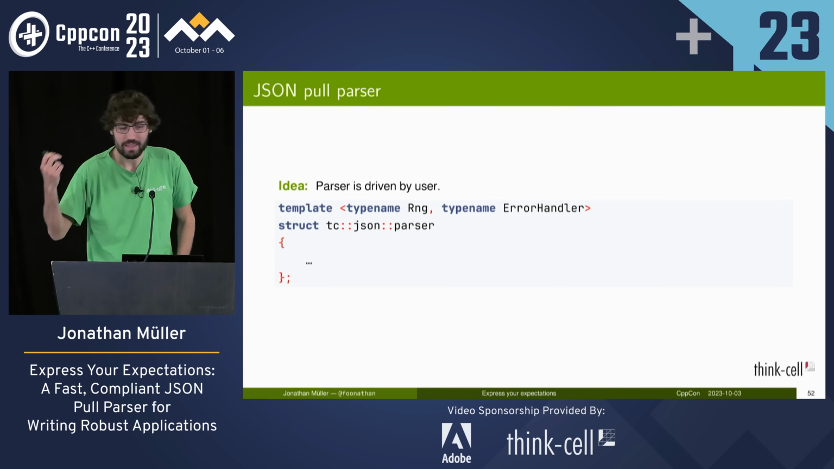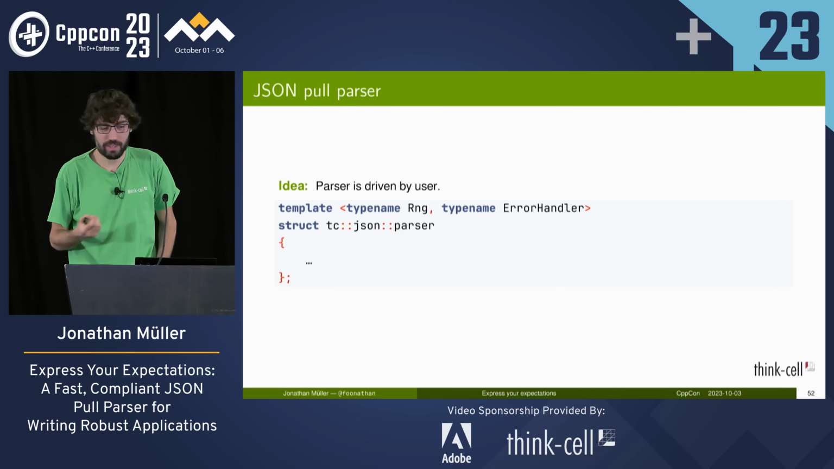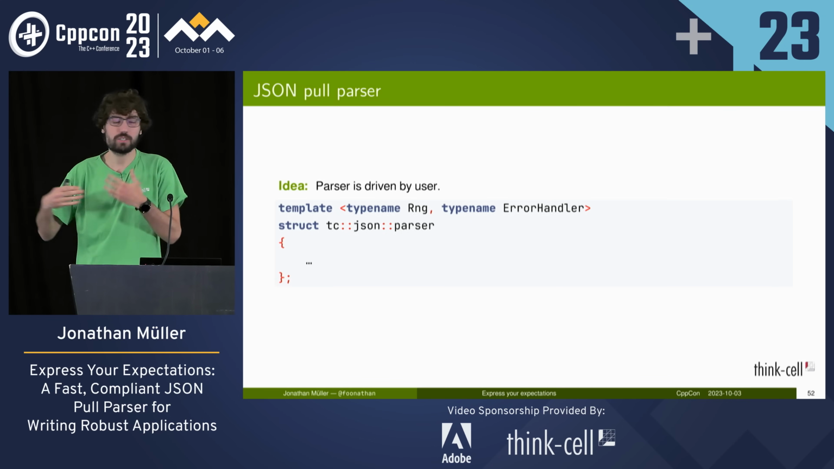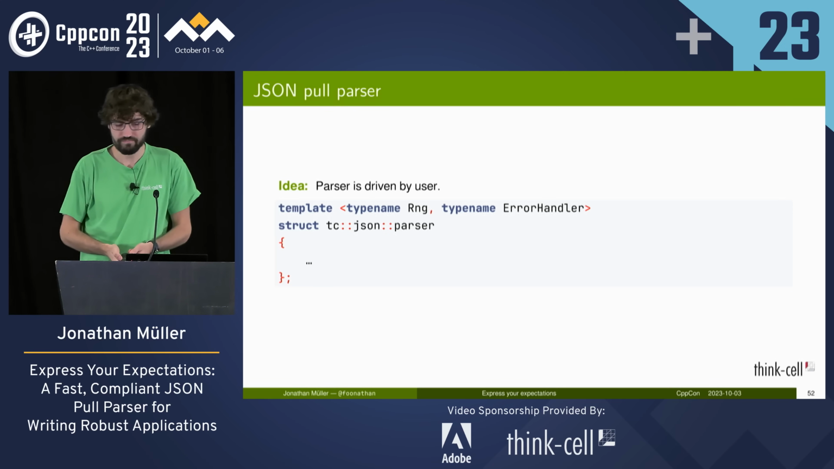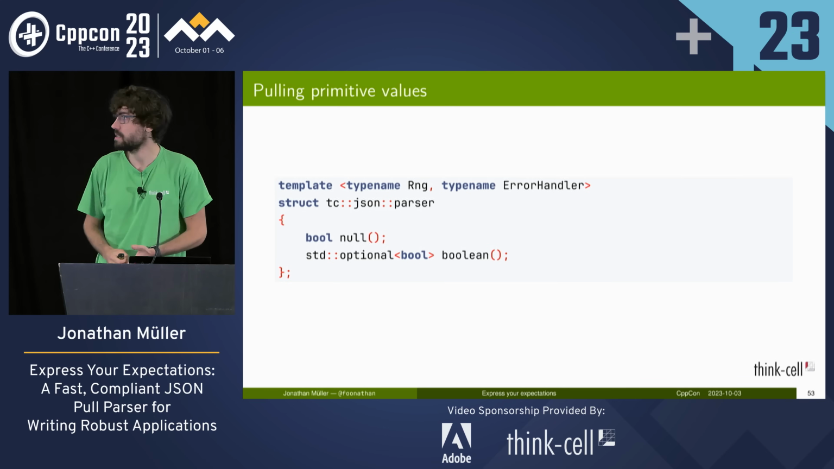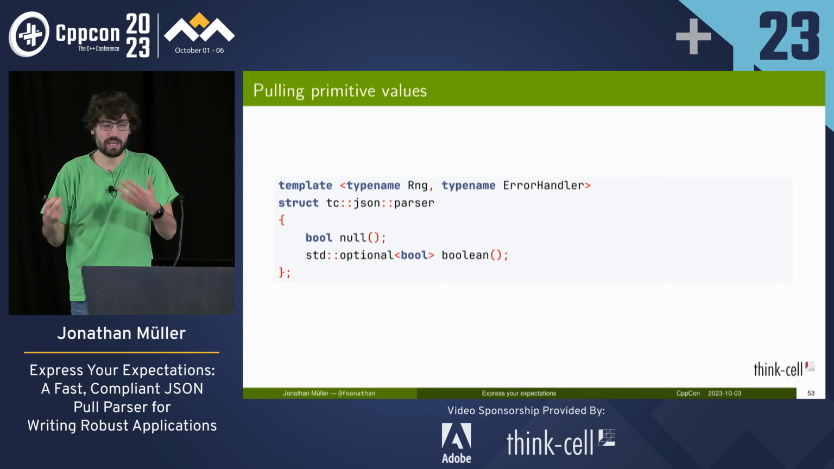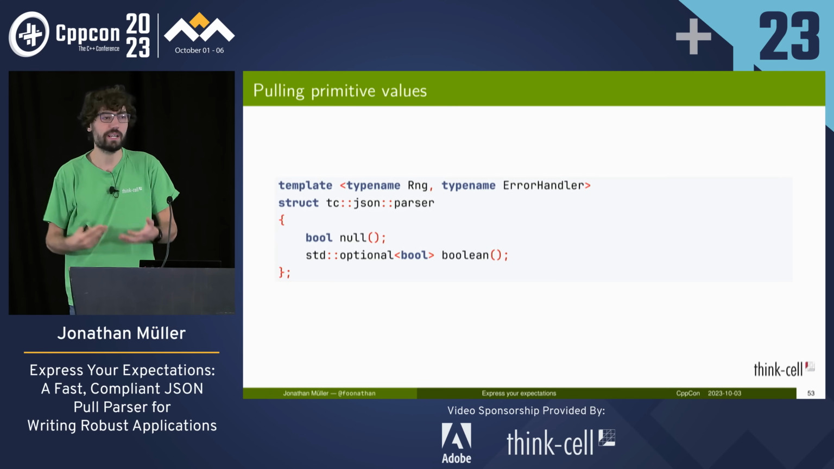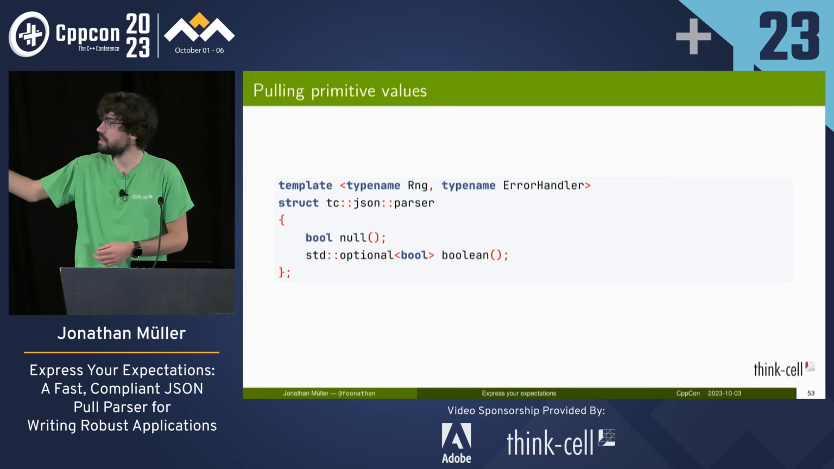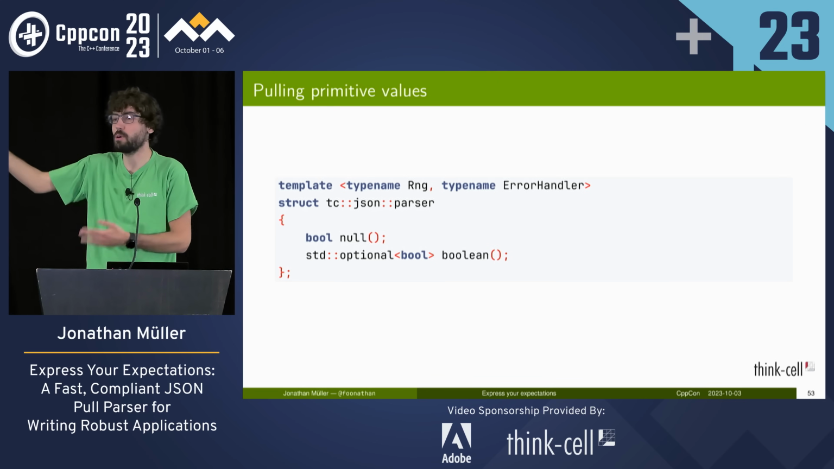So the idea is the parser is fully driven by the user. We keep the user in control, which means we no longer have a single JSON function. We've got a JSON parser object, which has a bunch of functions that you can use to pull the data. Pulling primitive ones is easy. So we can have a function null. You can ask it, and it will return whether it just consumed a null. And for the Boolean, it will give you the value. So it returns an optional bool. Really, the return type of null is sort of like an optional null pointer, right?